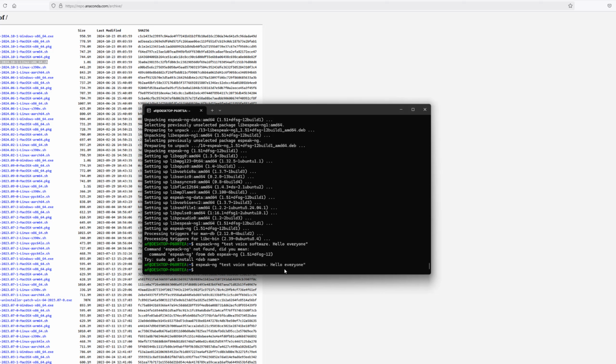So the test works. Now back to where we was. Next we'll install Git with sudo apt install Git.